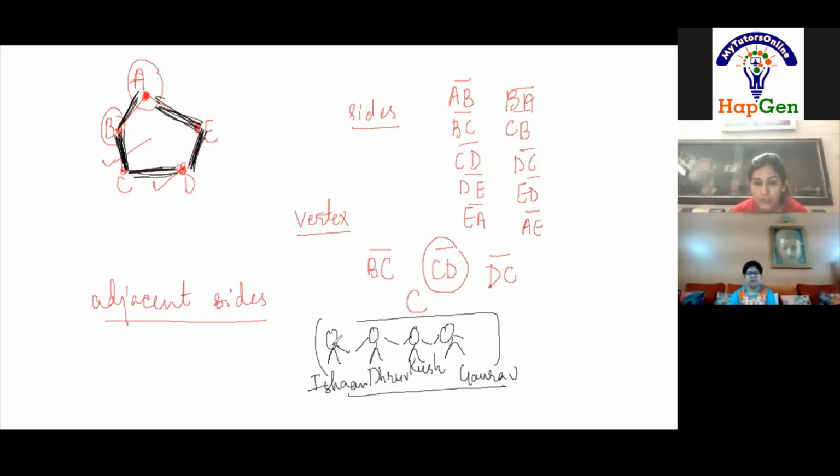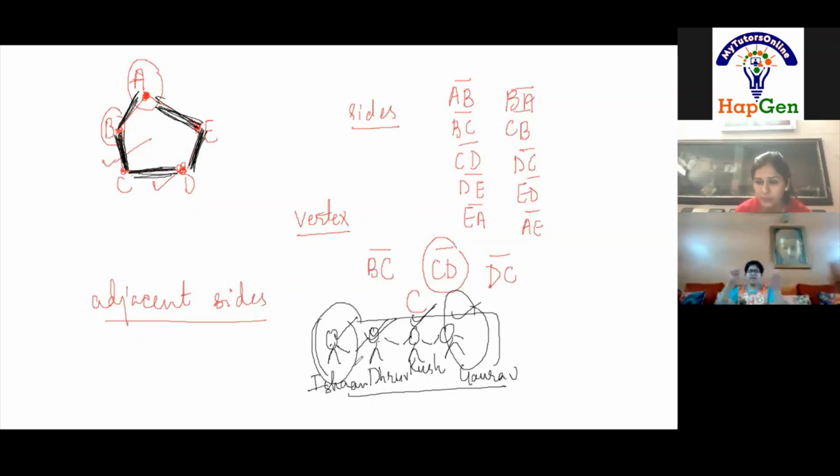Okay. Now Ishan and Dhruv are adjacent to each other, isn't it? Yes, ma'am. Because they are next to each other. Fine. Similarly, Dhruv and Kush are also adjacent to each other. Kush and Gaurav are also adjacent to each other. But Gaurav and Ishan are not adjacent.